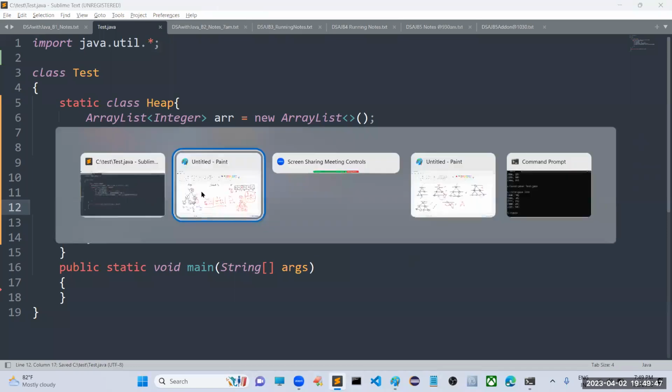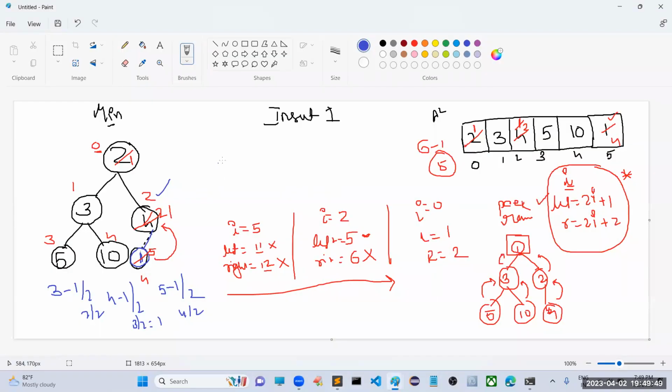What changes? Here you can see, at the very beginning, what is the actual tree? We have 2 here, and then 3 is there here. Next here we have 4. Next we have 5 and 10. The recently added element is 1. Now check, is 1 less than 4? Yes, that means this is not the correct position. We have to interchange these two values.